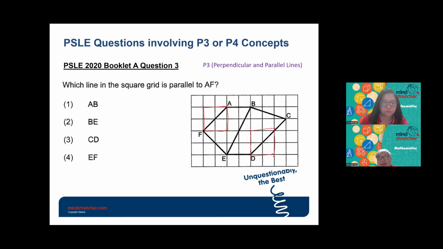From here, I can see there's a square here also, and the same line passes through two corners of the square. So I will say that these two lines are parallel to one another. That means the line that is parallel to AF will be the line CD, which is this answer here. This they will learn in P3 on how to identify parallel and perpendicular lines.